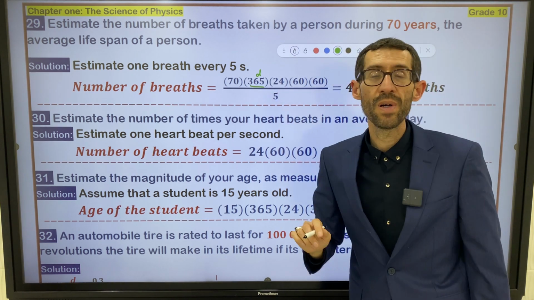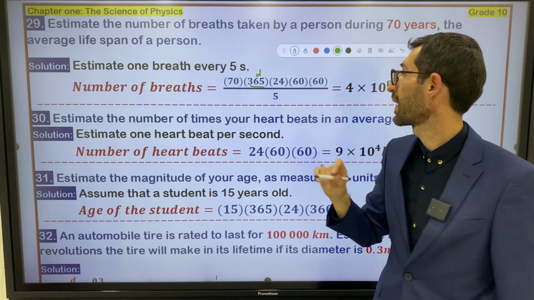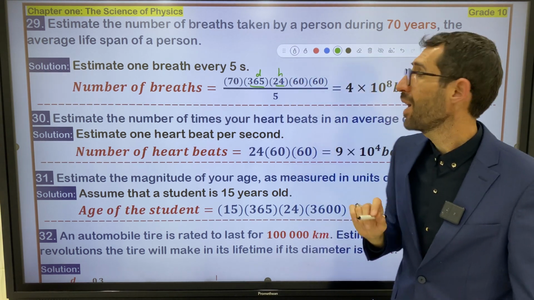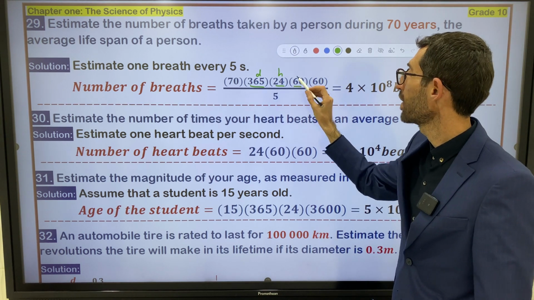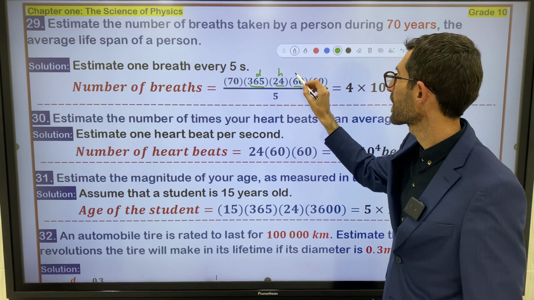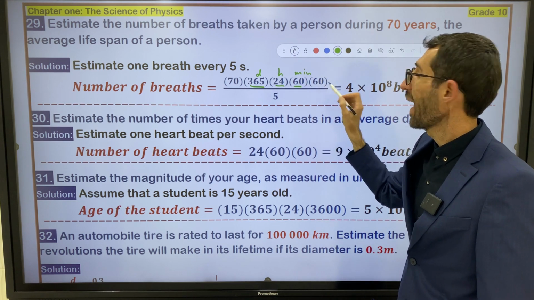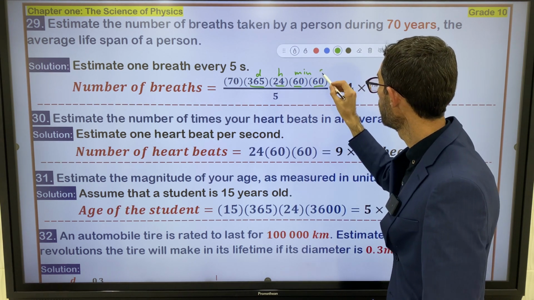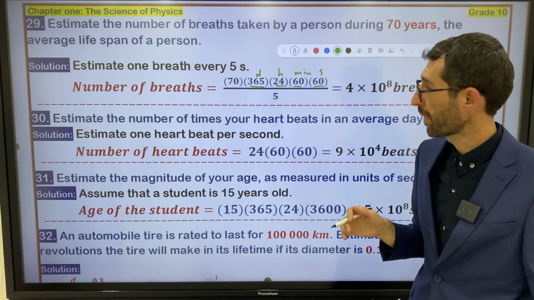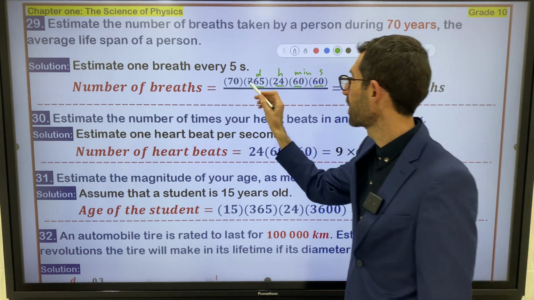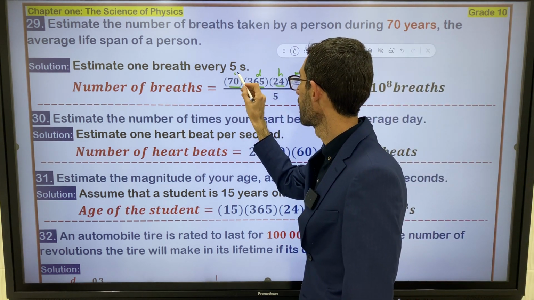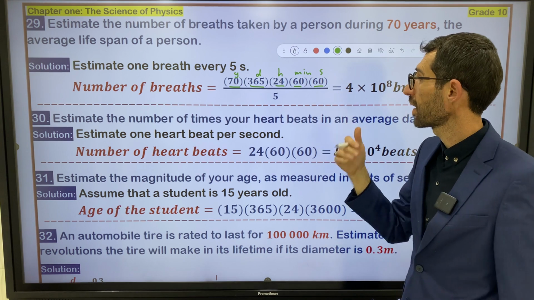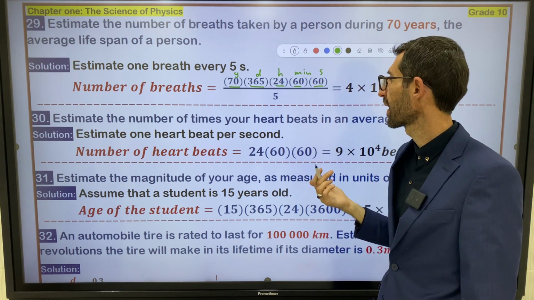So how many hours are there in one day? 24 hours. How many minutes are there in 1 hour? 60 minutes. How many seconds are there in 1 minute? That's why you have to do this operation. And by the way, 70 is the number of years, the lifespan of a person.